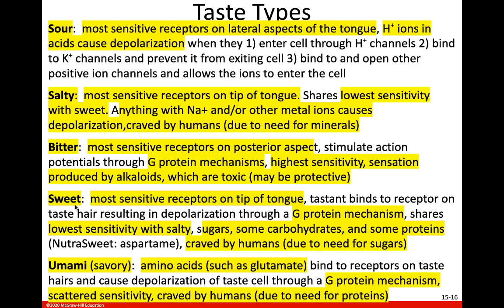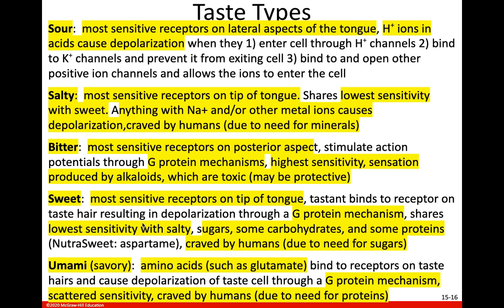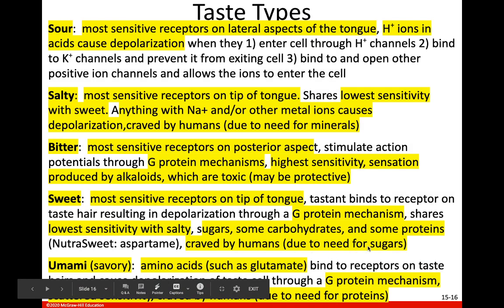Okay, the next one is sweet. The tip of the tongue has the receptors that are most sensitive to sweet. Again, this also ends up resulting in depolarization of the cell through a G protein mechanism. Along with salty, we have our lowest sensitivity to sweet. Sugars, carbohydrates, and some proteins actually give us this sweet taste. And this is another taste that is craved by humans due to our need for sugars to give us energy.